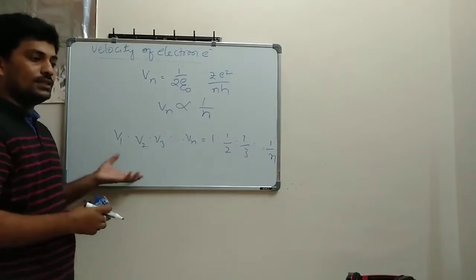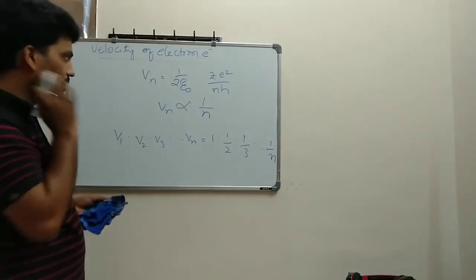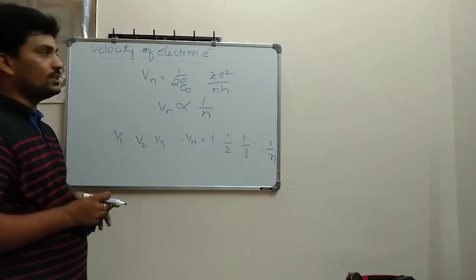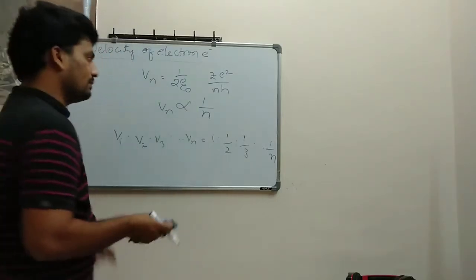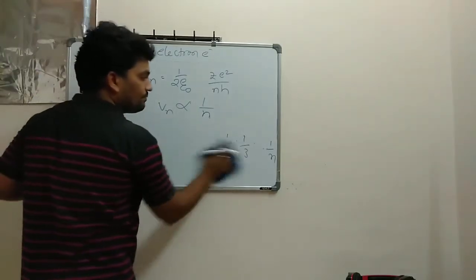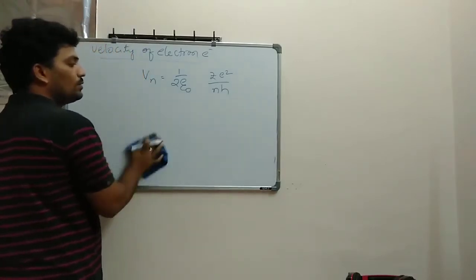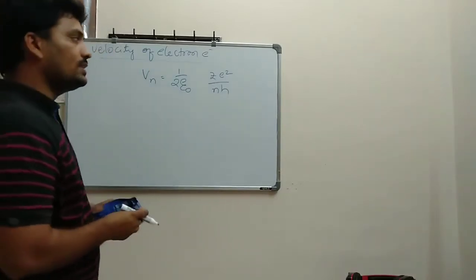So this relation is important. Okay, so next, one more relation. This is one more thing I have taken from the velocity of electron. Let's take one more thing into consideration. See here, from the same equation, I am going to frame one more relation. So what does one more relation mean?